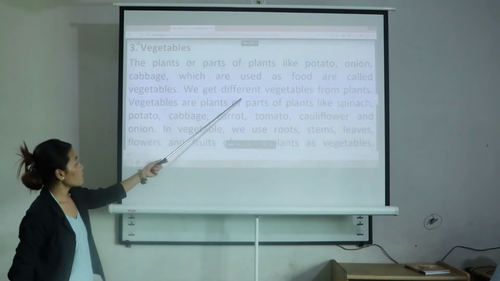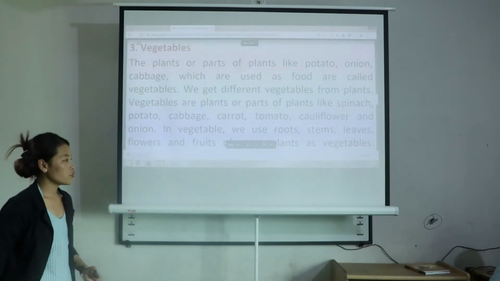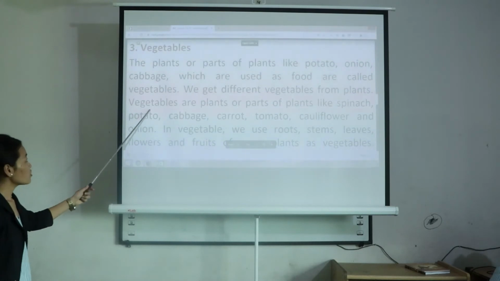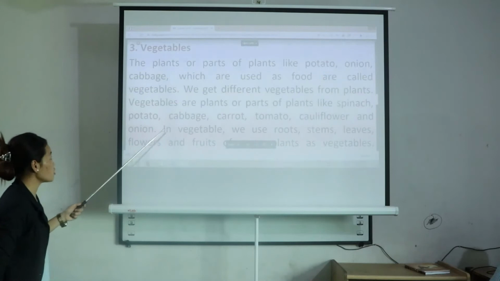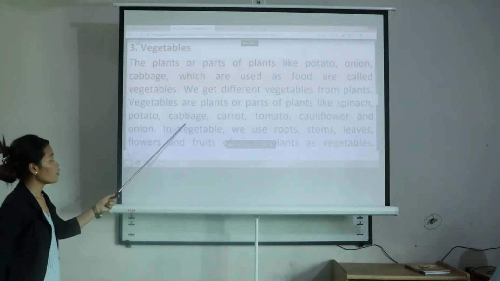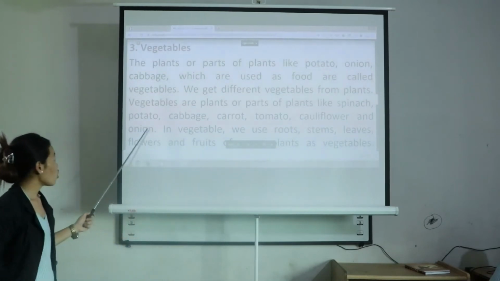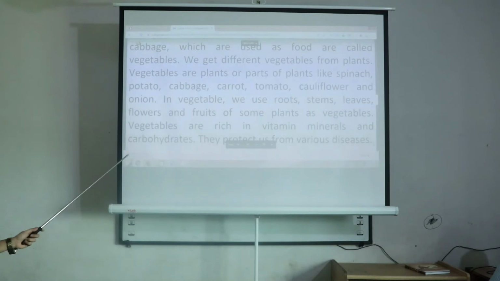We get different kinds of vegetables from plants, like spinach, potato, cabbage, carrot, tomato, cauliflower and onion.